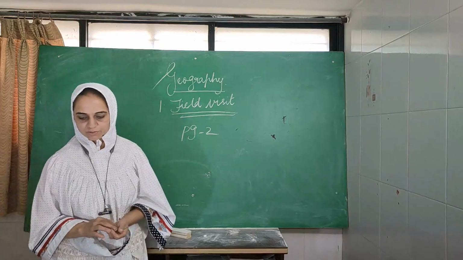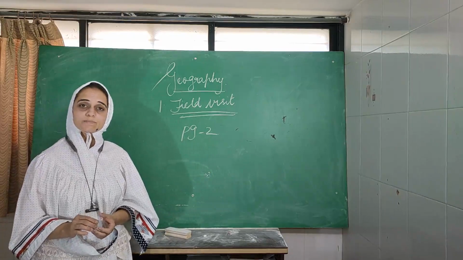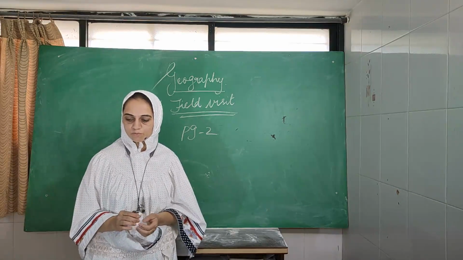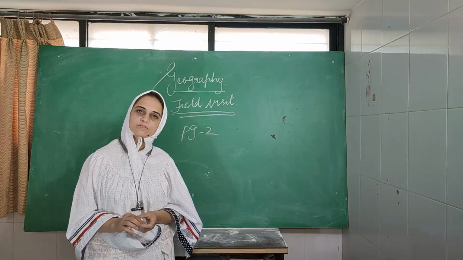Now see page number 3, children. Yes, we are going through the plain area. This is a part of the Deccan Plateau itself. As we go westwards, we will notice major changes in the relief and vegetation.